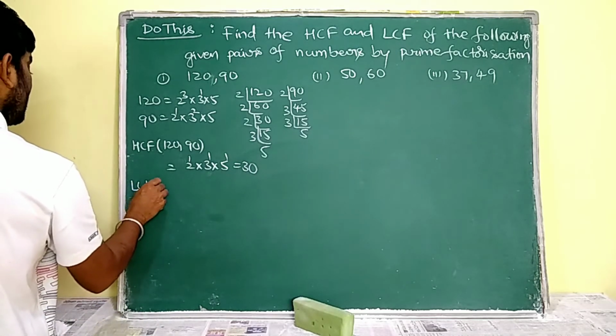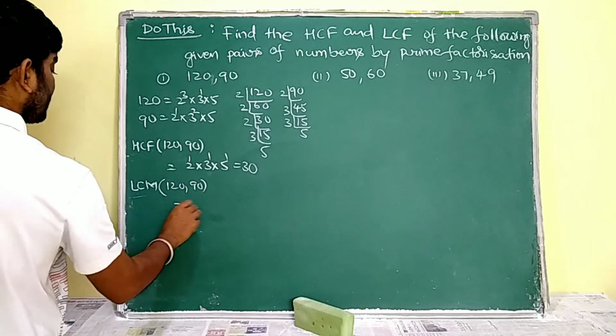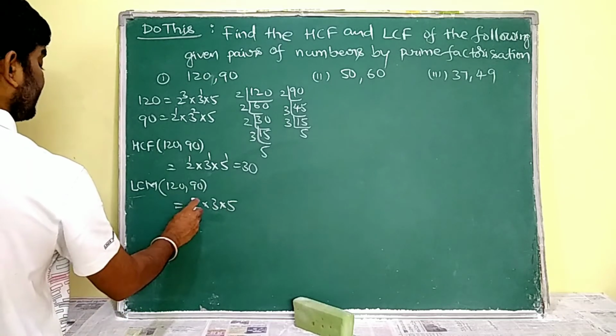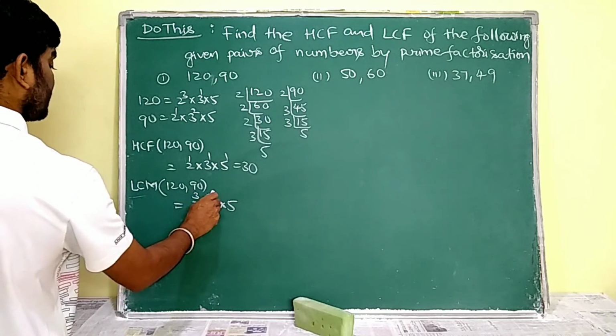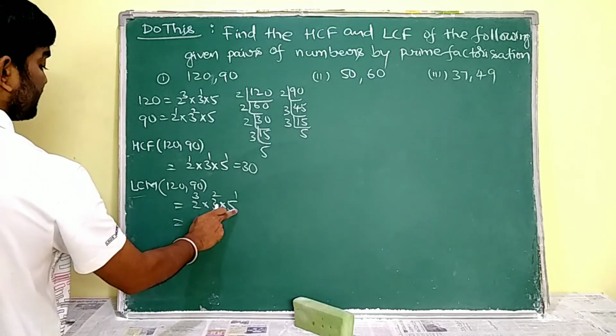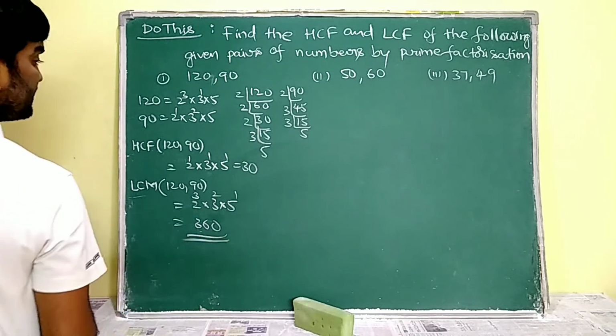For LCM, I have to write all the factors in product form. Again the factors are 2, 3, 5 and we have to assign its greatest powers now. So 2 cube means 8, 8 5s are 40, 40 9s are 360. So its LCM is 360.